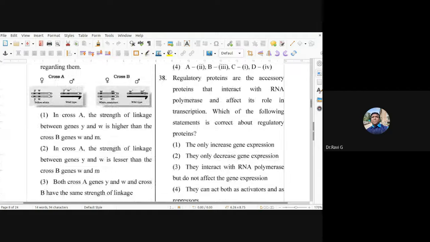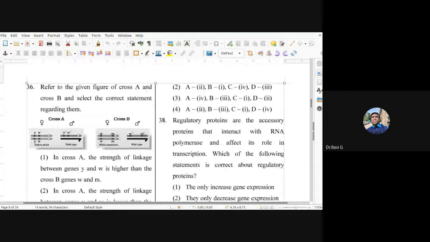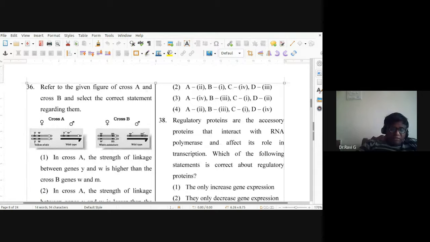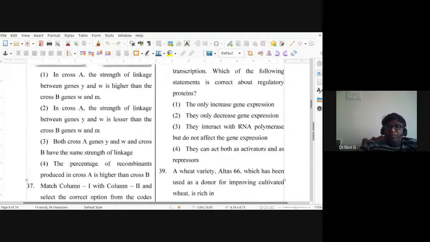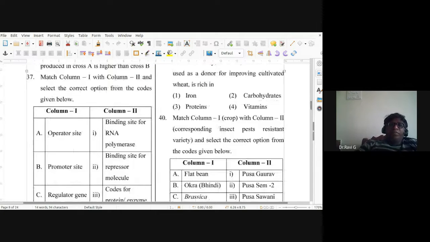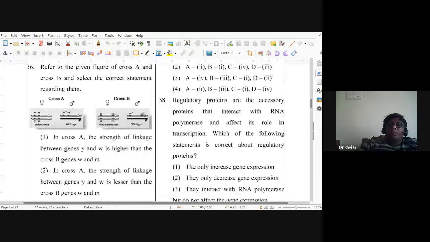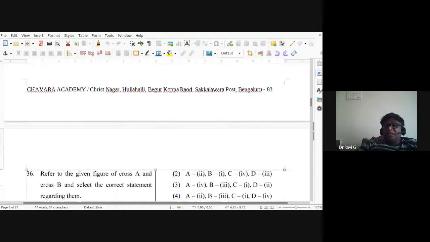So this has to be correctly chosen. So the 37th, the answer is A is 2, B is 1, C is 4, D is 3.